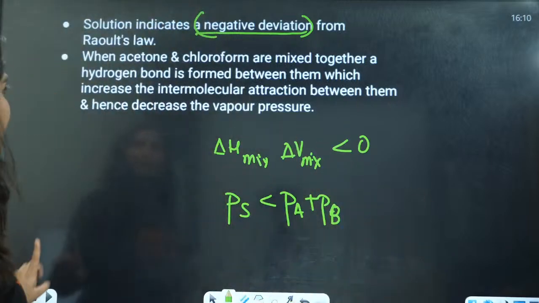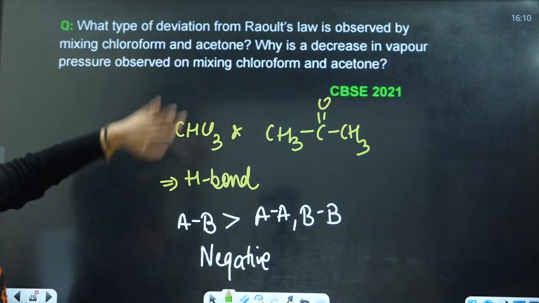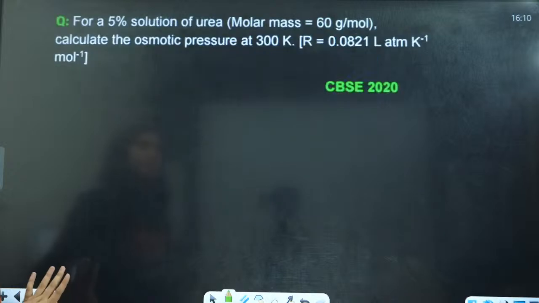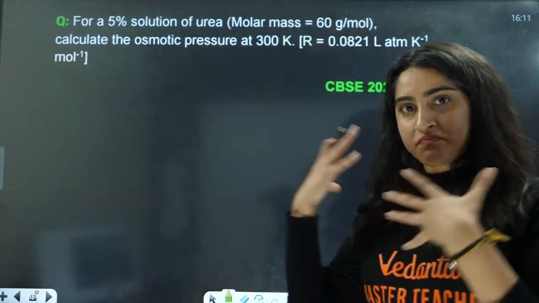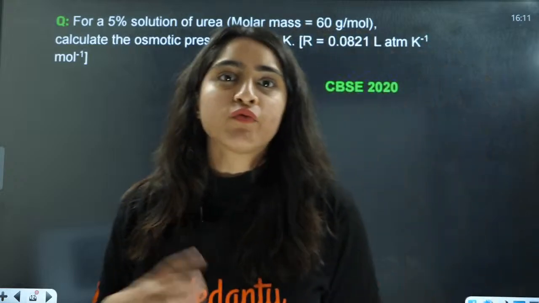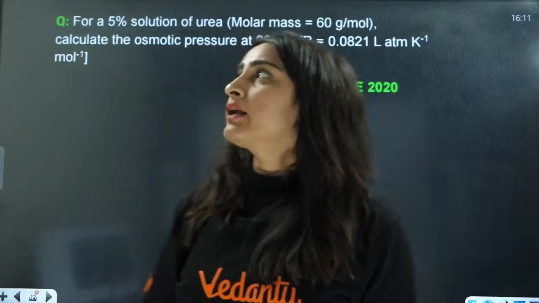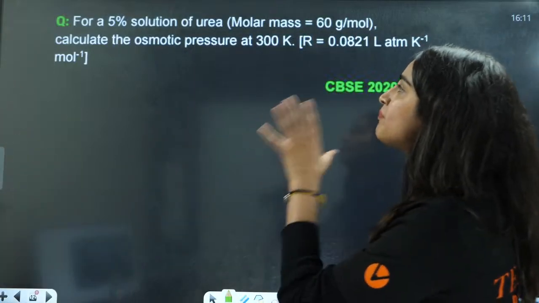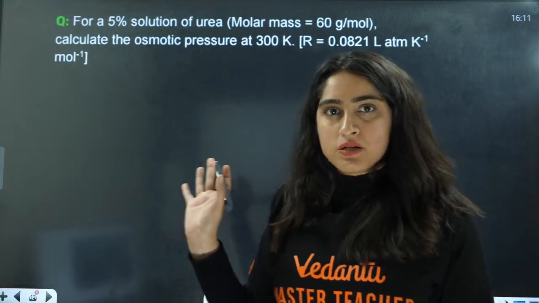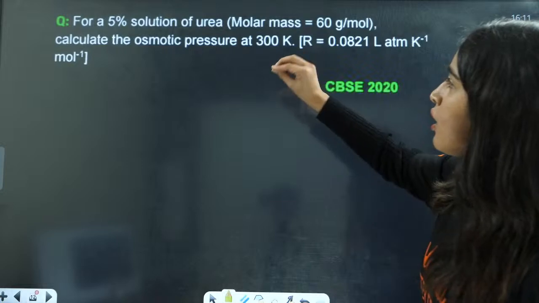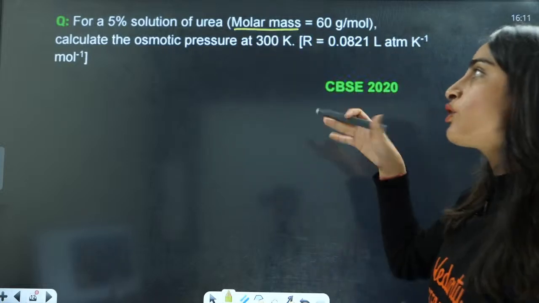Now, coming to the next question, let us see why there is a decrease in vapor pressure. We have done that. Okay, now the next question, everybody, you need to also practice the question with me. Try to revise the formulas in your mind. You have a 5% solution, and you are given the molar mass. Calculate the osmotic pressure.